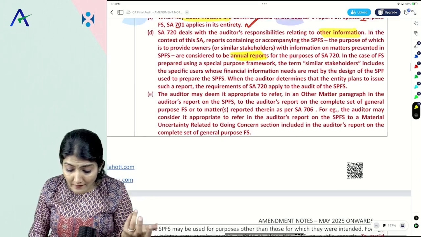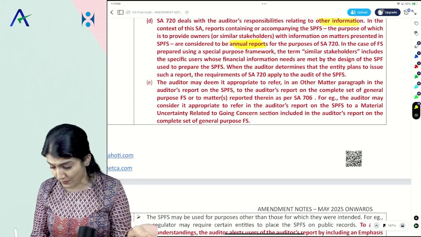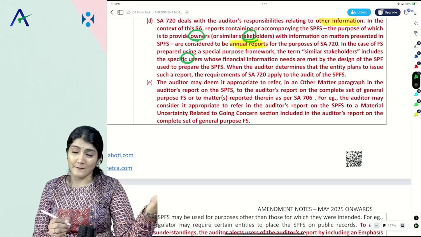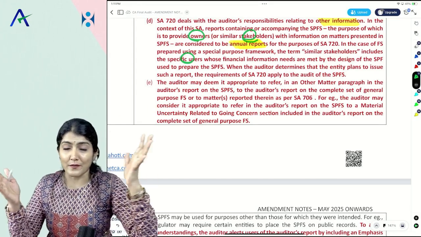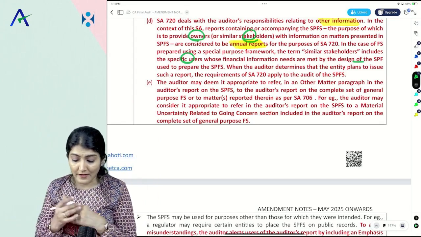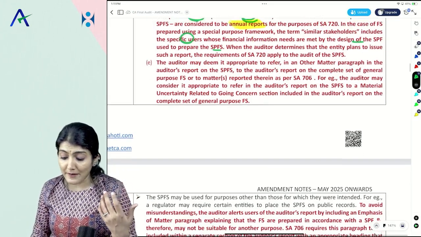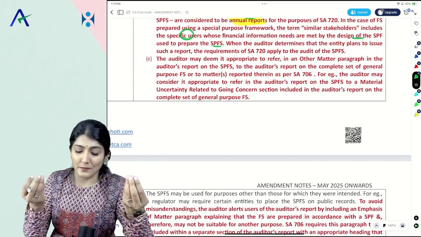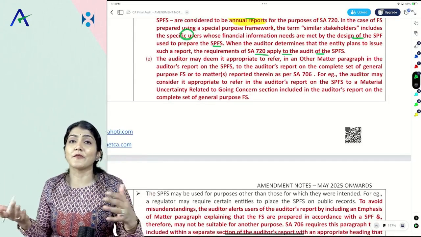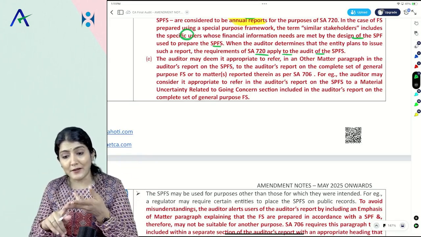Okay, right. So in the case of financial statements prepared as per a special purpose framework, the term owners or similar stakeholders includes the specific users. So for general purpose, it will be the common users. Here it will be the specific users. Their needs are met by the design of the SPF used to prepare the special purpose financial statements. And when the auditor determines that the entity plans to issue such an annual report, the requirements of SA 720 apply to the audit of the special purpose financial statements also. So 320 applies, 701 applies, 720 applies.